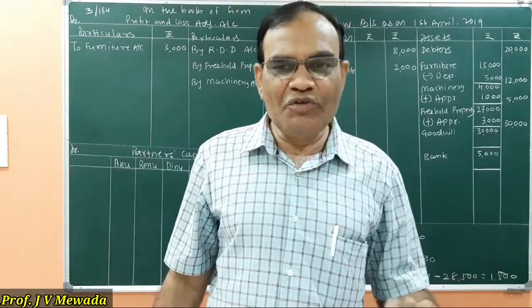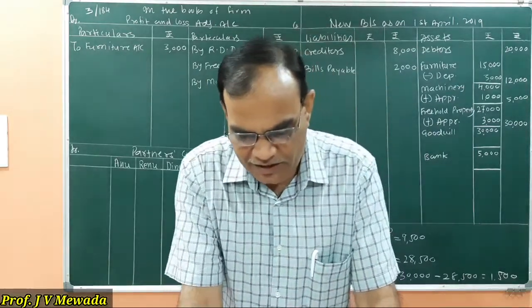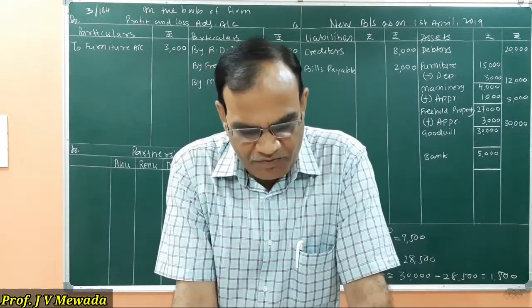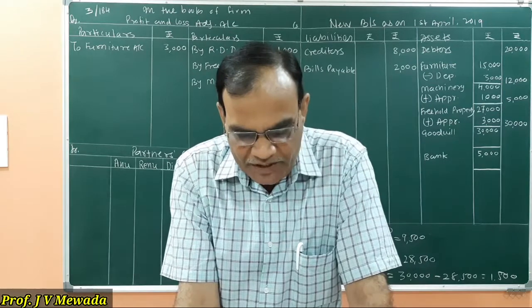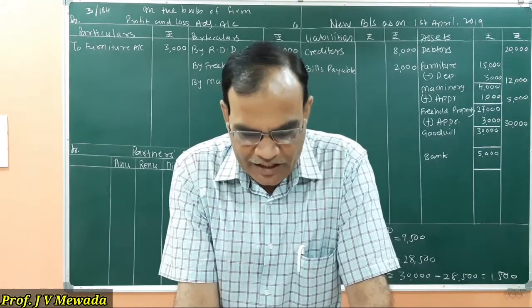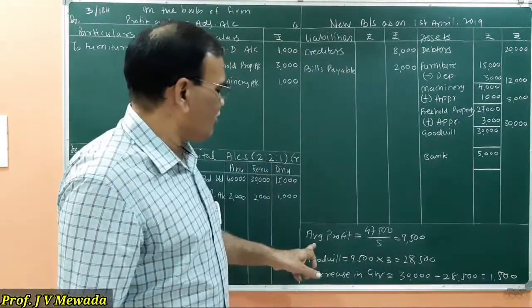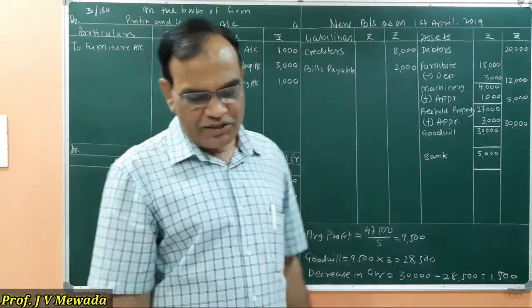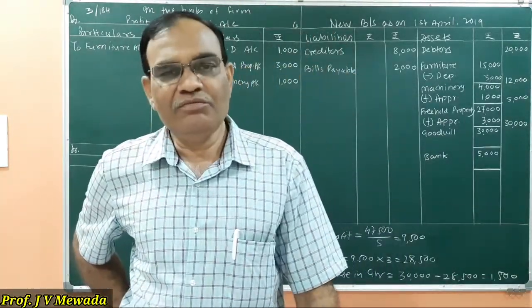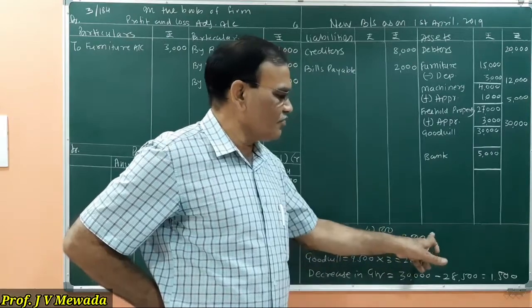Now treatment of goodwill we have to do. Here we are told that goodwill of the firm is valued at thrice the average profit of preceding 5 years. So profits of the 5 years were given to us. So we have to find out the average profit. Average profit is equal to total profit. So what is the total? 1,000 plus 10,500 plus 10,000 plus 16,000 plus 10,000. So 47,500 divided by 5. So our average profit is 9,500.